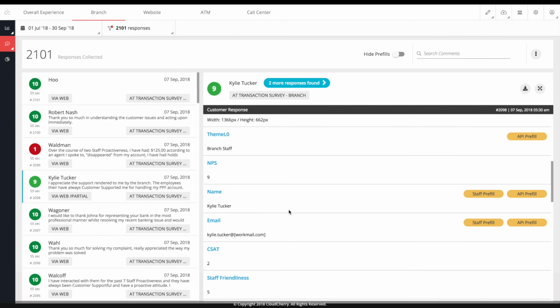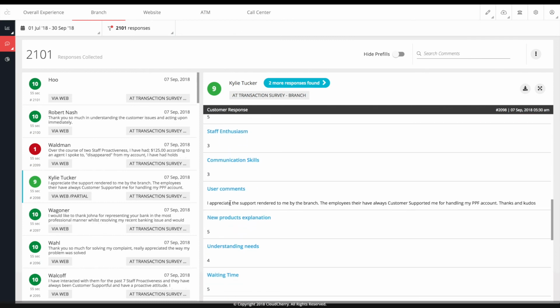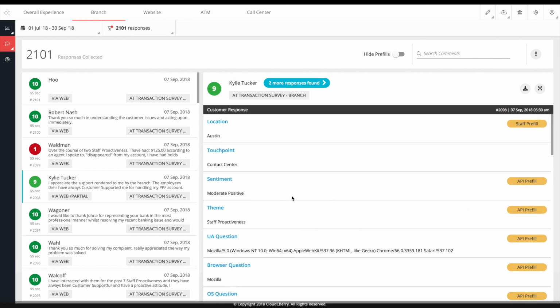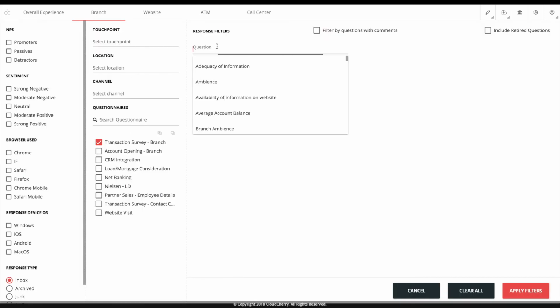Here is another customer whose user comments here can also be seen along with the sentiment that is being surfaced automatically. So the benefit of looking at this is that without having to come in and tag individual questions, you could focus on key responses that you would want to close the loop on. You can also come in here and apply questionnaire filters based on themes or based on sentiment and choose to just actively drill down based on them.